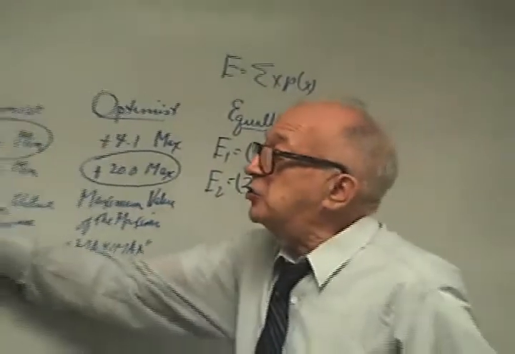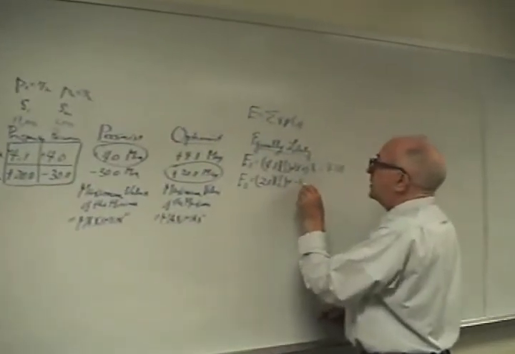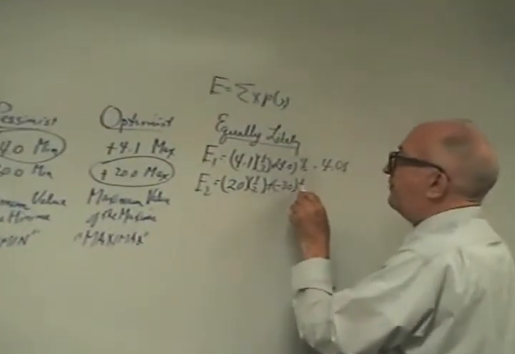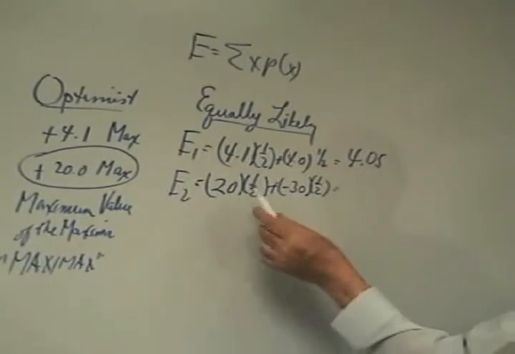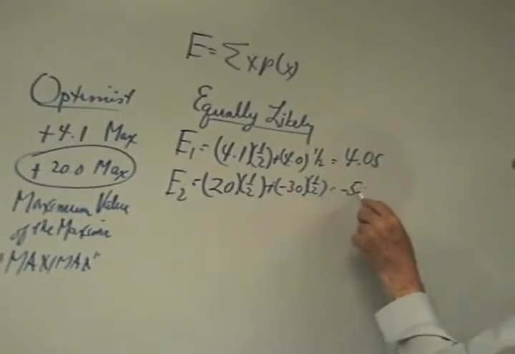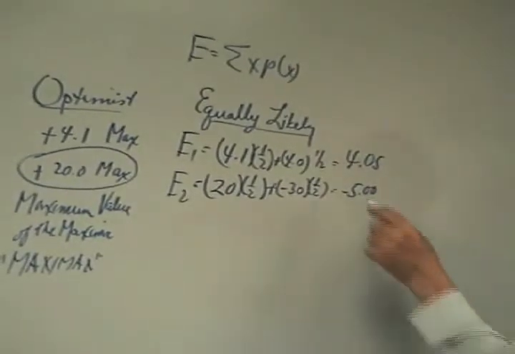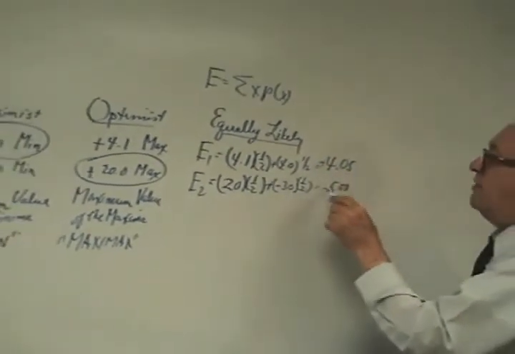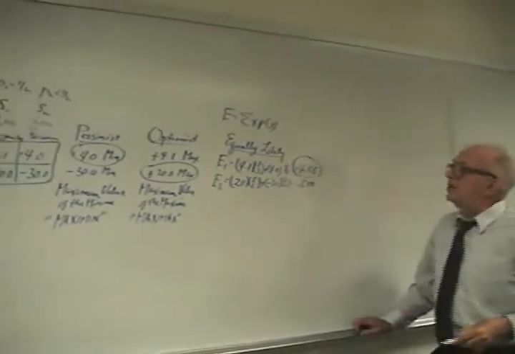Notice here, this is losing money. We work this out. This is 10 minus 15, so this is minus 5. Okay? So between making 4.05 and losing 5%, 4.05 is the largest value.